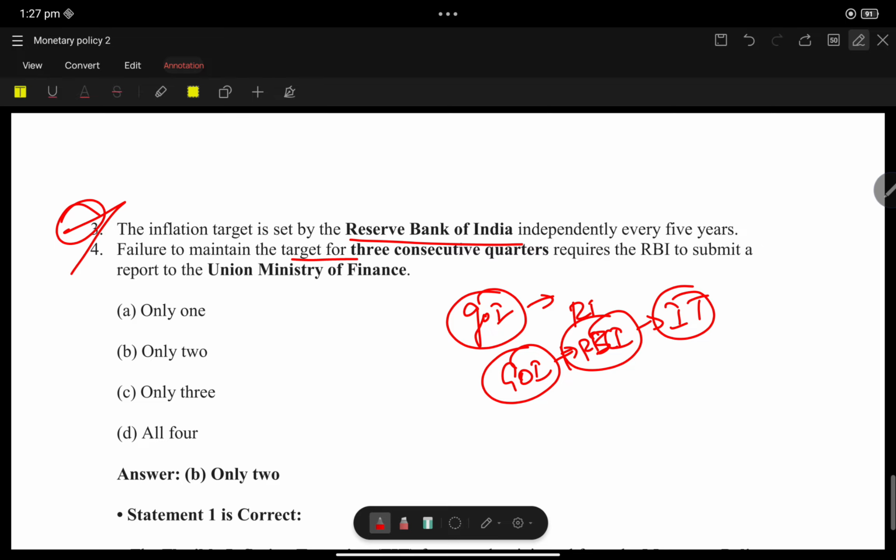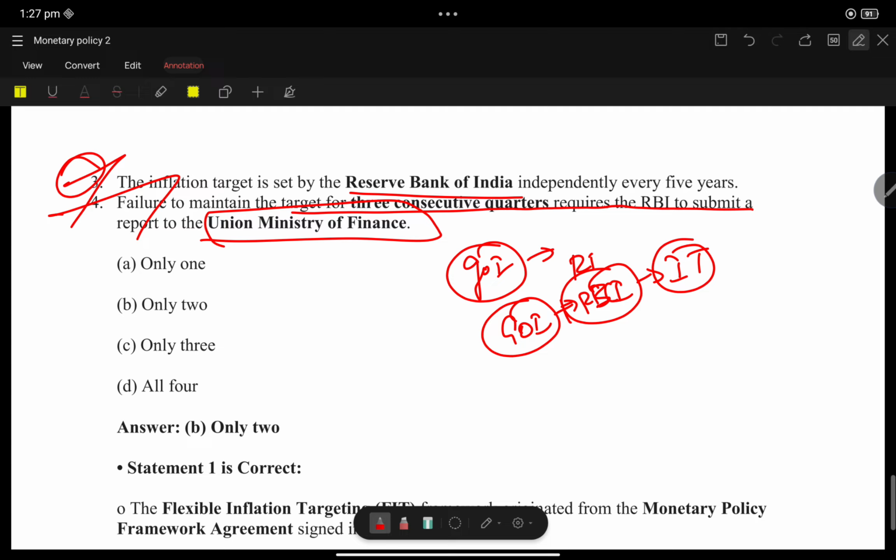Failure to maintain the target for 3 consecutive quarters, RBI is required to submit a report to the Union Finance Minister. Yes, statement 4 is correct. So only 2 statements are correct.